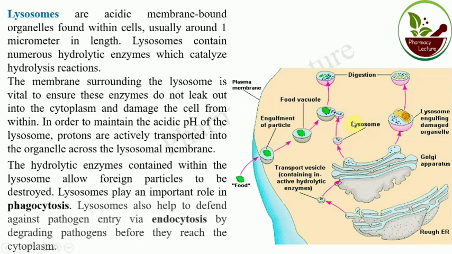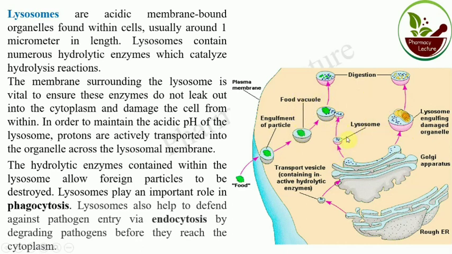Whatever hydrolytic enzyme it contains, it engulfs the damaged organelle for digestion. The engulfed particle forms a food vacuole. This is the role of lysosome.